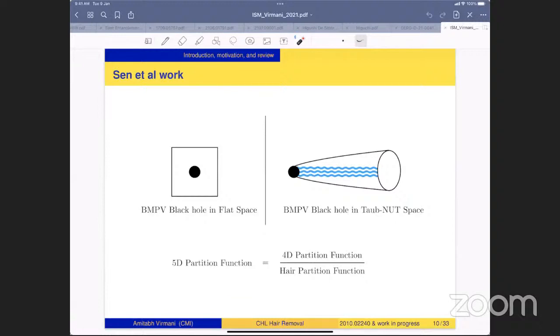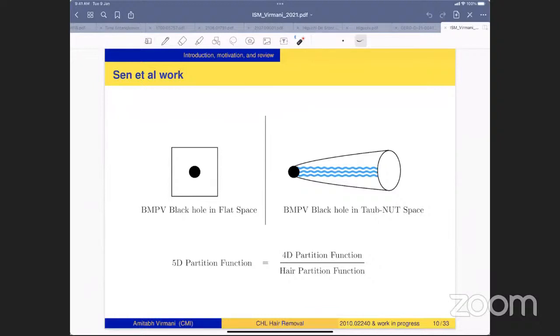Okay, so this is the one-slide summary of the 2009 papers of Sen et al. On the left-hand side is the BMPV black hole in flat space. On the right-hand side is the same black hole embedded in Taub-NUT space. So in Taub-NUT space, it admits hair. And the aim of our project is to construct this hair for this general class of models.